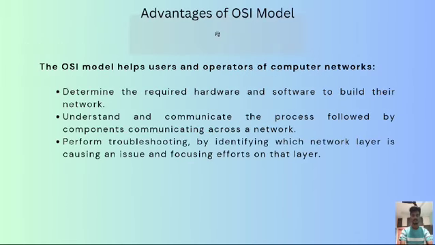The advantages of the OSI model. The OSI model helps users and operators of computer networks determine the required hardware and software to build their networks, and understand the communication process followed by the components communicating across the network. It also helps in troubleshooting, by identifying which network layer is causing an issue so efforts can be focused on that layer rather than the others.